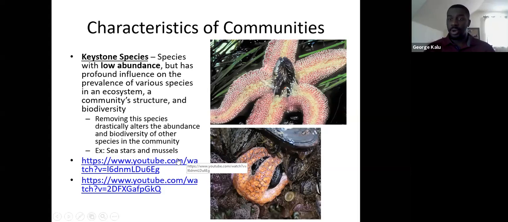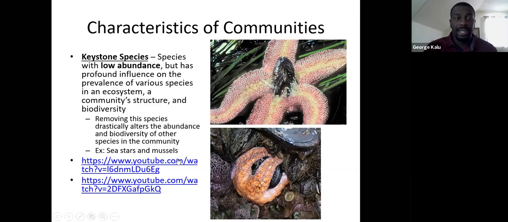So what they'll do is they'll go to a bunch of mussels. They'll break open the shells of the mussels, crack them open, and release their stomach into the mussel, and then suck out the mussel's main body. But if you remove the sea star from the ecosystem, it drastically changes everything else. The mussels become very high in abundance, and that causes a whole host of other things. It causes the different aspects of the ocean to change, and a number of different factors in the ecosystem to change.